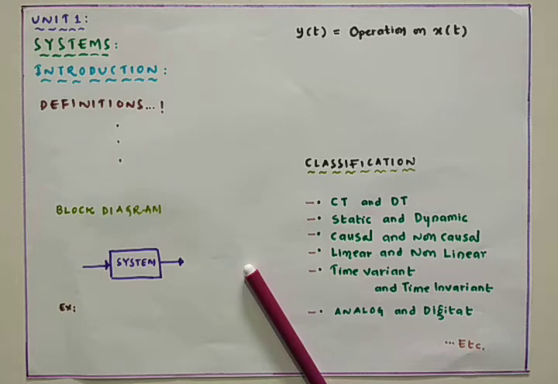A system is a physical device that generates the response or output signal for a given input signal. Very simple. That means whatever output we get, we get it in response to the input signal only. The concept of a system is applicable to various fields like electronics, electrical, communications, chemical, mechanical, etc.